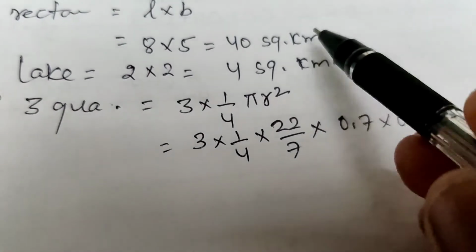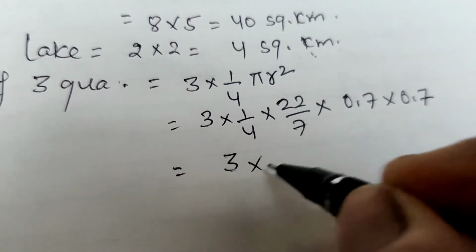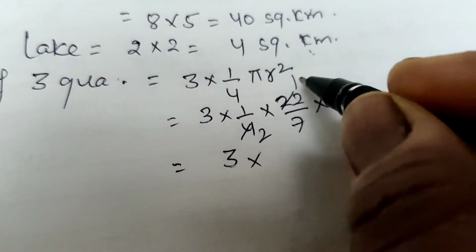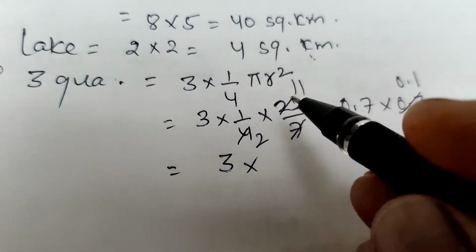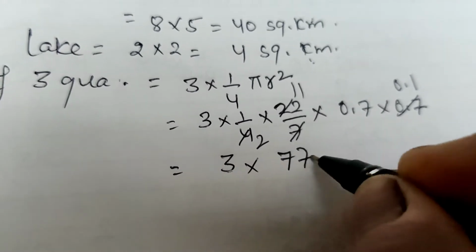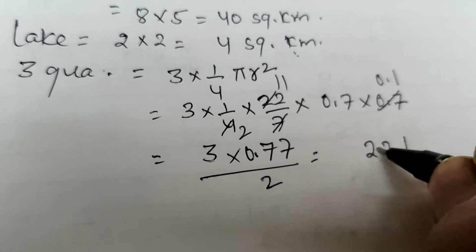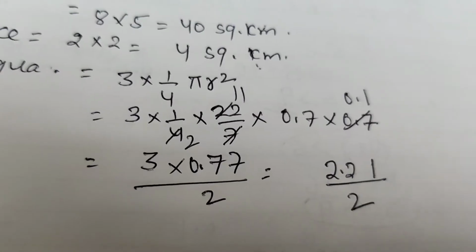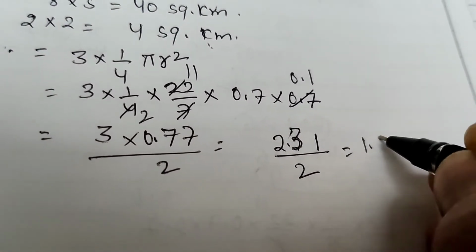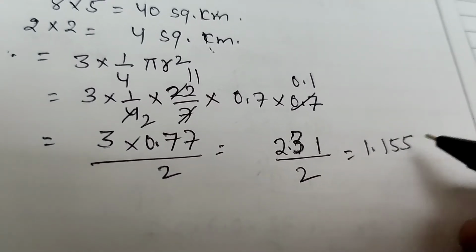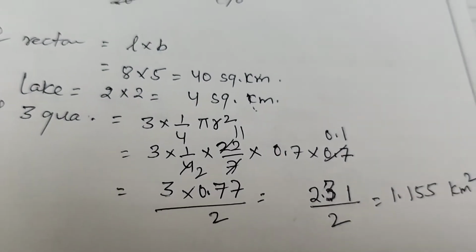All areas are in square kilometer, so the area of quadrant is also in square kilometer. 11 cancel, 0.1, 3 into 11 into 7, 77 by 2, 2.31. This is 1.155, the area of 3 quadrants. Now the questions.